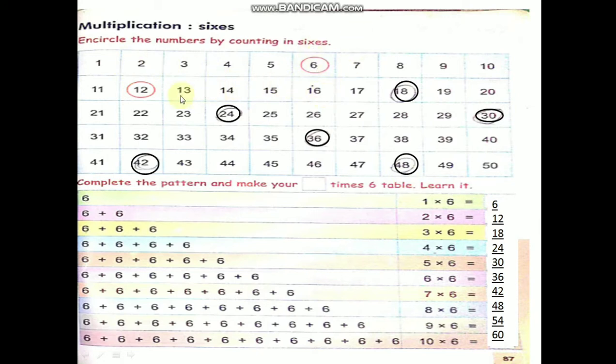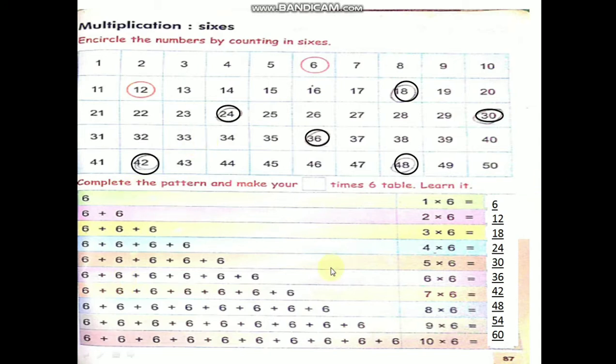6 1 ja 6, 6 2 ja 12, 6 3 ja 18, 6 4 ja 24, 6 5 ja 30, 6 6 ja 36, 6 7 ja 42, 6 8 ja 48. Okay, children, if you count like this, you can get 6 table. And complete the pattern and make 6 table, learn it. I told you, no, children, repeated addition.